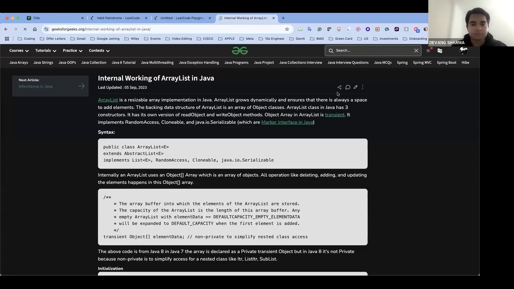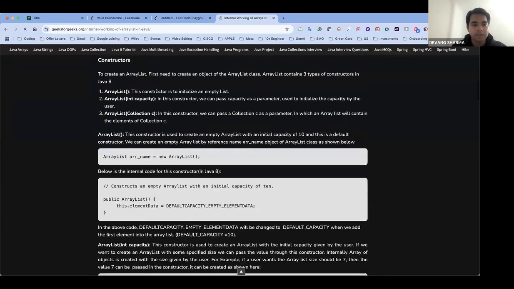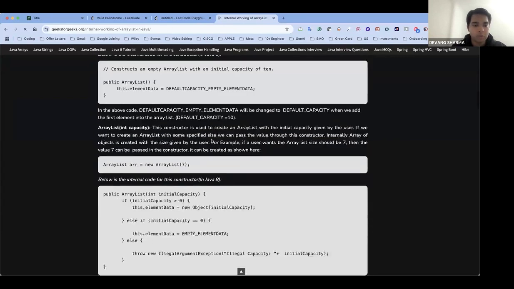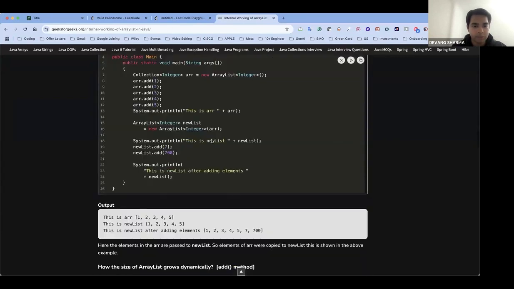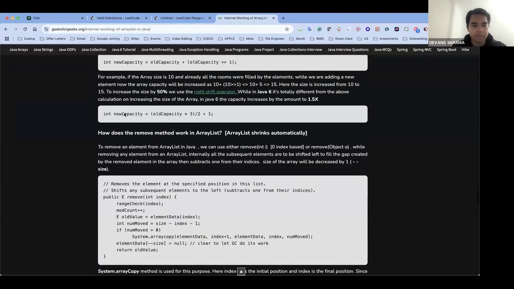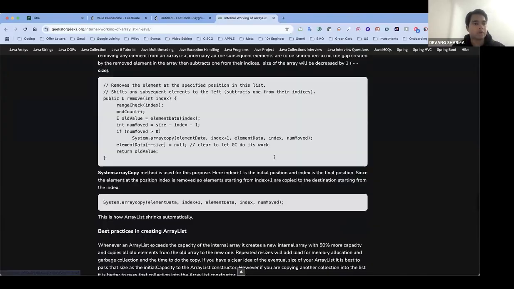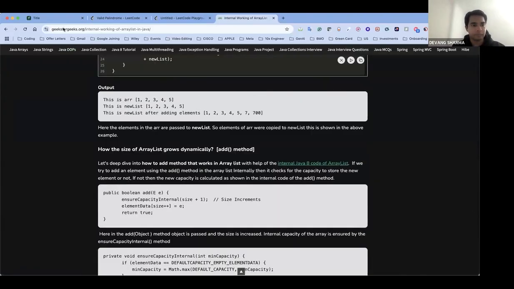Okay, nevertheless. This is the same thing which we have just described over here. How does the ArrayList get started? What's the default size? How does it adjust for 1.5x and 2x? All of those things. Okay. This is something that you can refer to here. This is the 1.5x part I was talking about. This code. Okay. There you go. And there you can read about it. I'll take this.